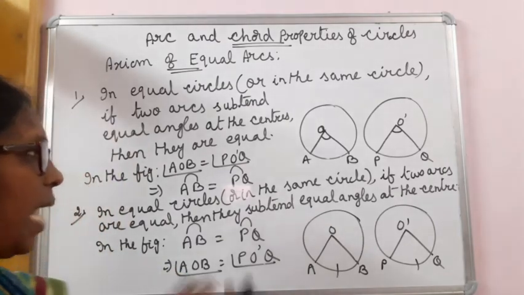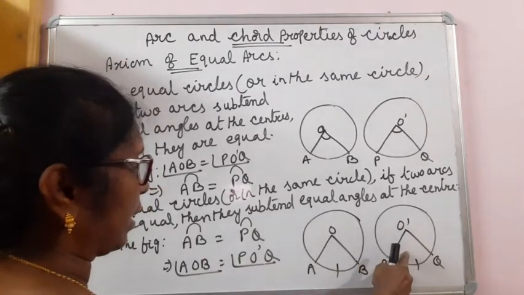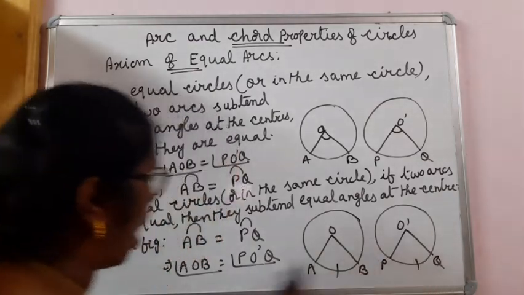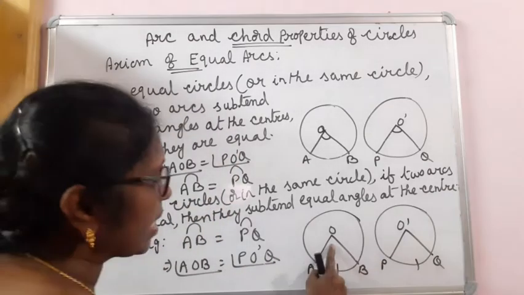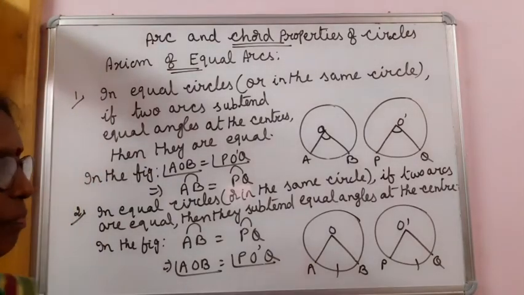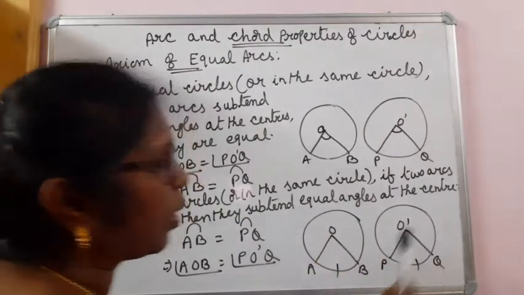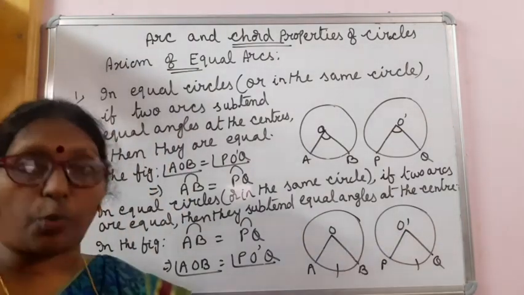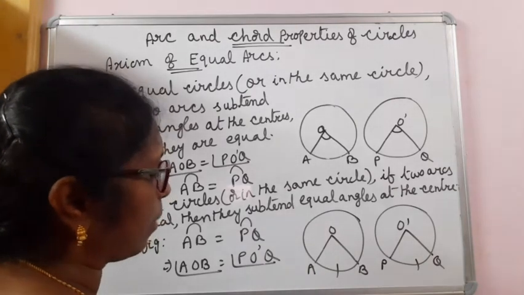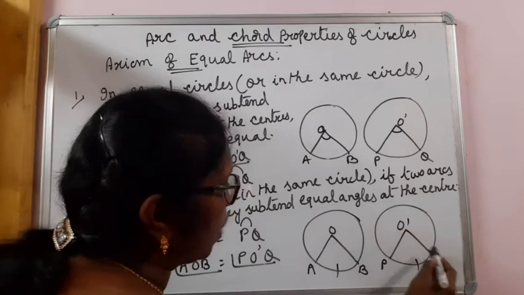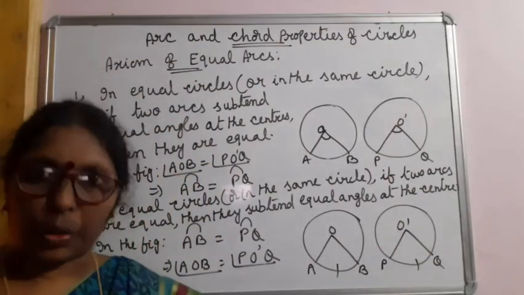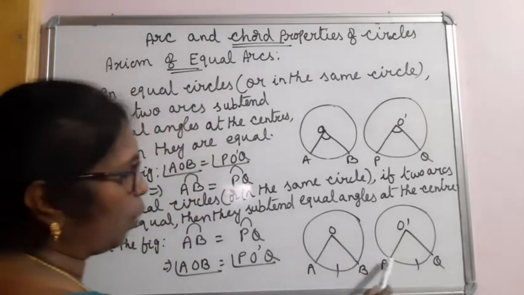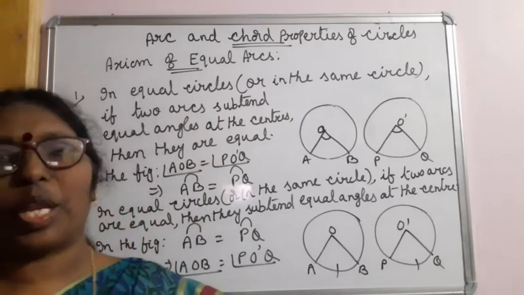And the converse of this, that is, if in two equal circles, two arcs are equal, that means if arc AB is equal to arc PQ, then they subtend equal angles at the centers. Angle AOB is equal to angle PO dash Q. These are the two circles with center O and O dash, two equal circles. Here arc AB is subtending angle AOB, arc PQ is subtending angle PO dash Q. If arc AB is equal to arc PQ, then angle AOB is equal to angle PO dash Q.